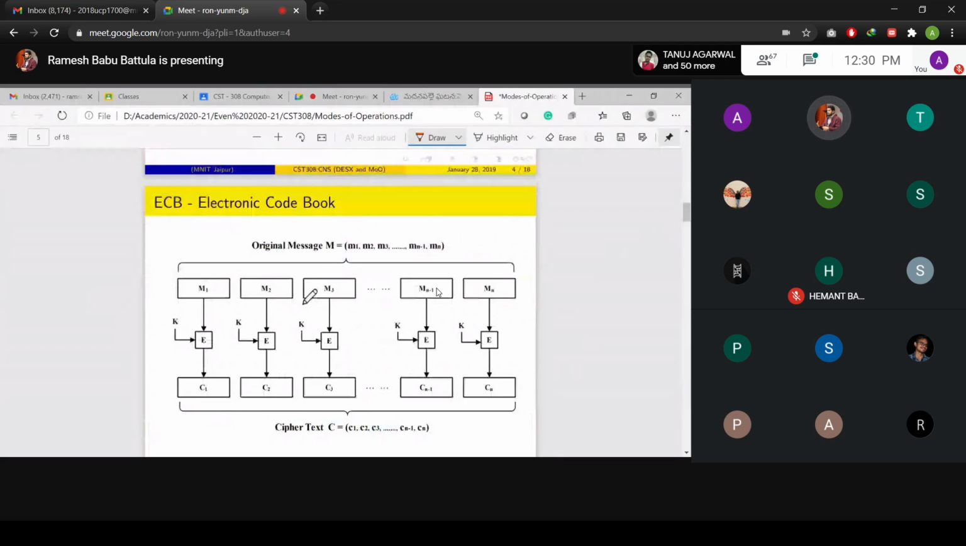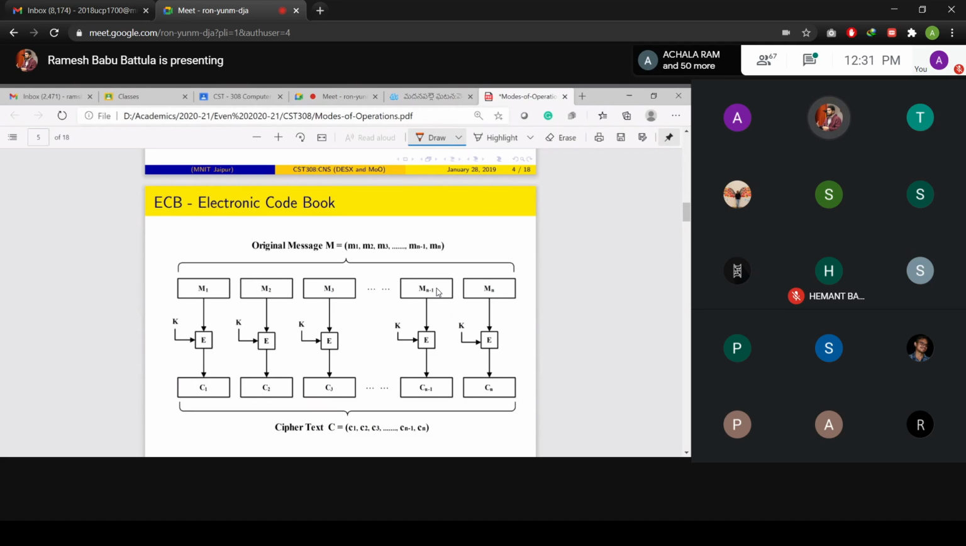This is the simple electronic code book. I told you, I have a message M. I divide this message into M1, M2, M3, and so on, Mn minus 1 and Mn. These are all my message blocks, M1 to Mn. Each message block is provided as input to encryption E, and the key is also supplied there. Then I am able to generate C1. Likewise, I generate C1, C2, C3, and so on, Cn. So this is my ciphertext.